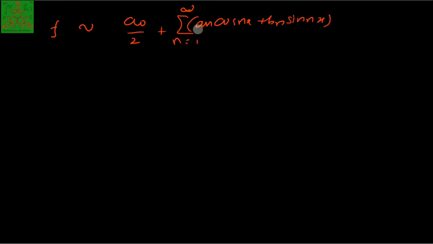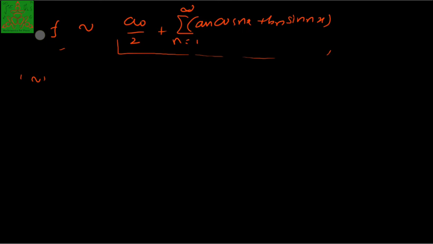Here we have used the symbol of equivalence in this expansion, it is not actually equal to f, because we have not yet established the convergence of this series to the function f of x for some value or for all values in the interval minus pi to pi. We will discuss the convergence of that series in my next video.